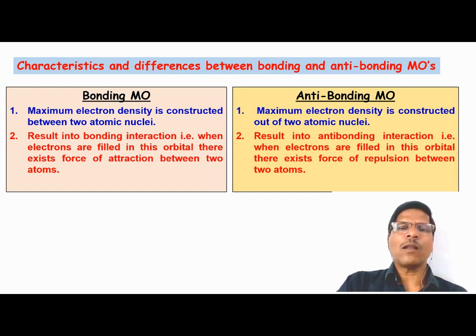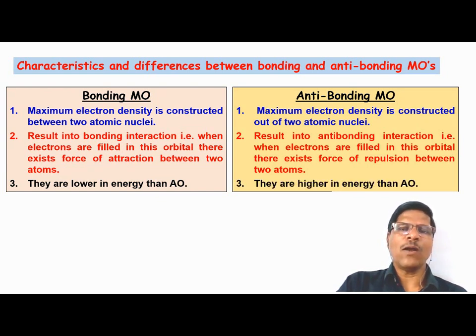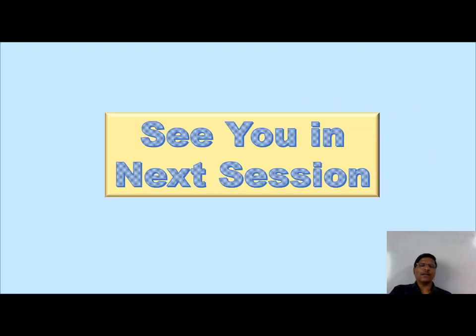The anti-bonding molecular orbital results in a repulsive interaction. The bonding molecular orbital is lower in energy than the atomic orbital. The anti-bonding molecular orbital is higher in energy than the bonding molecular orbital as well as the atomic orbital.